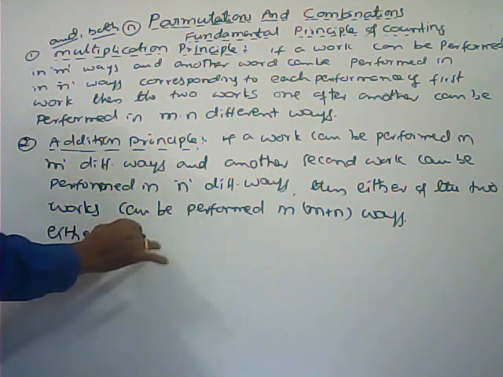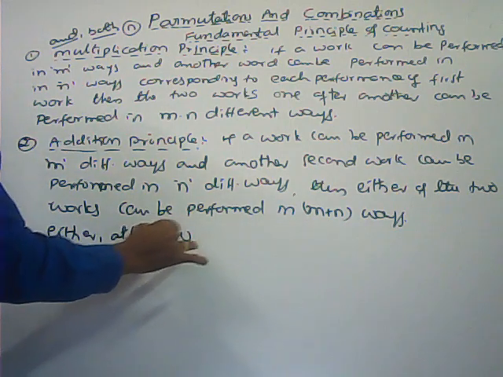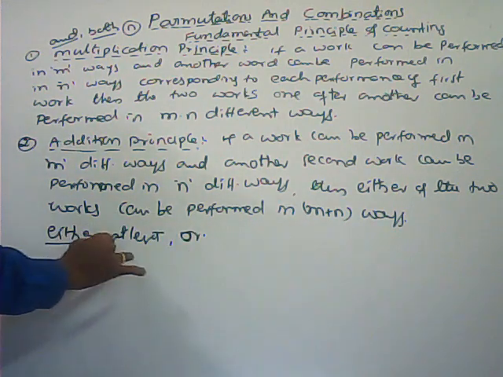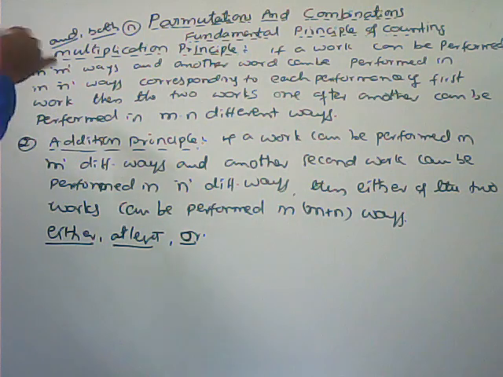at least, or, either, at least, or. Here, and means both, intersection. Here both are not disjoint. Here, for addition, both the works are disjoint. Now we can discuss some example problems based on this.